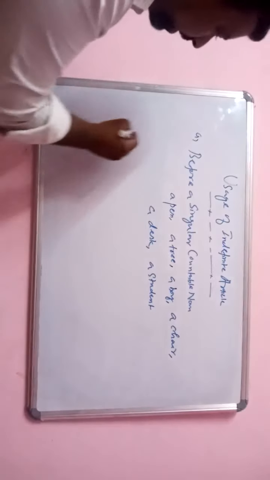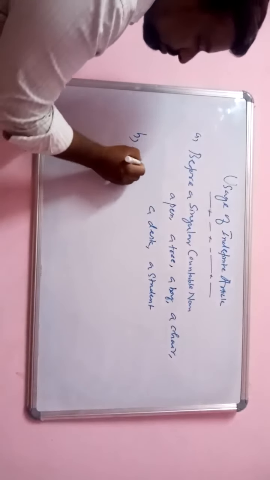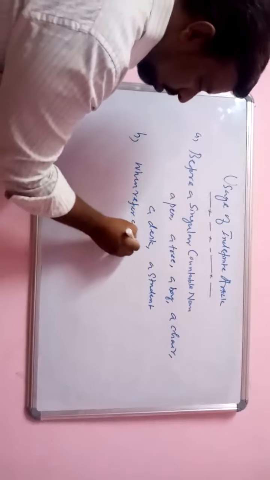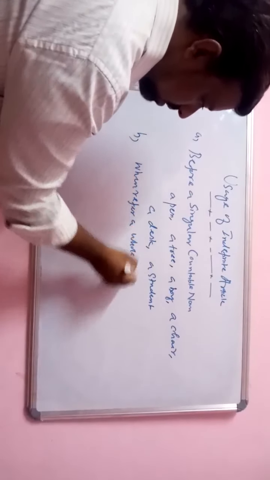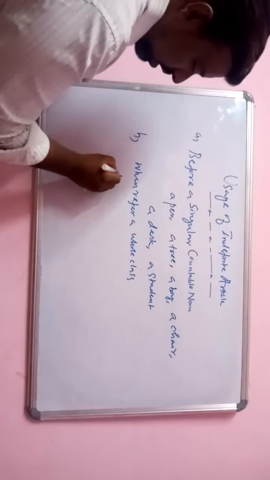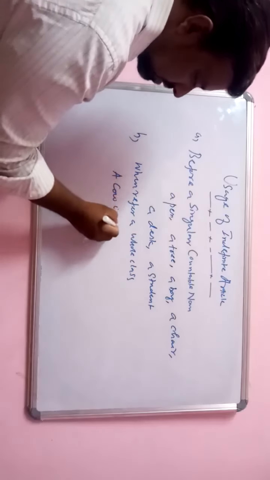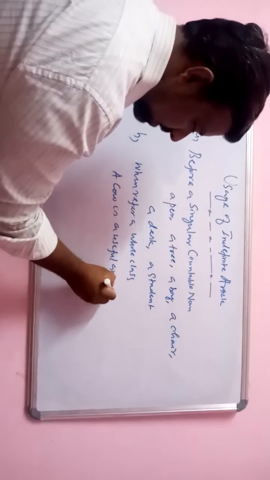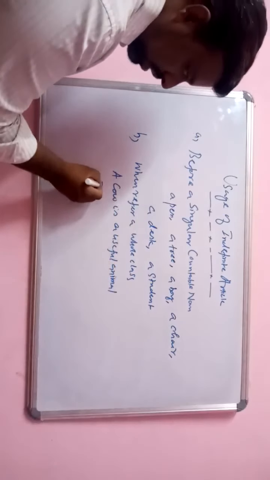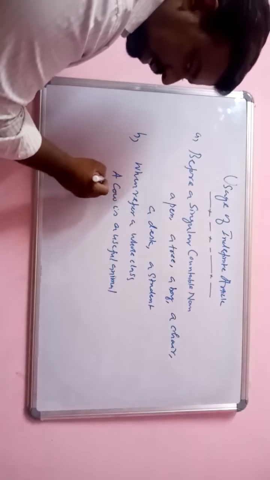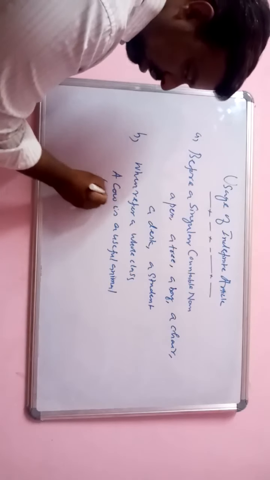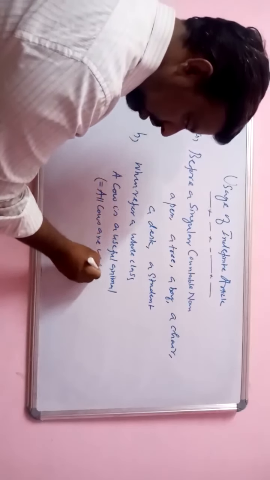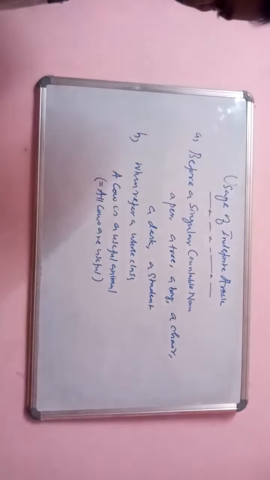Singular countable noun. And second is when you refer to a whole class. For example, a cow is a useful animal. A cow is a useful animal because it refers to a class of cow. It means all cows are useful. Okay.